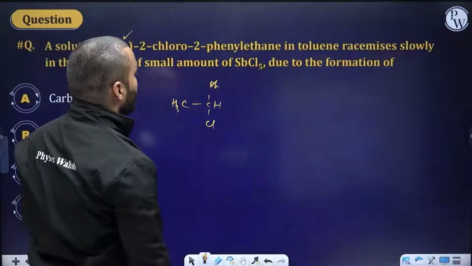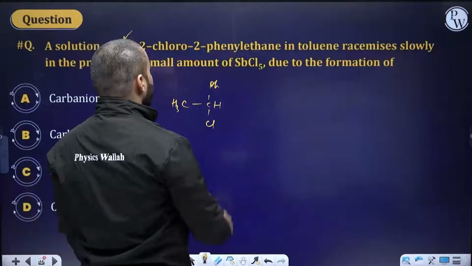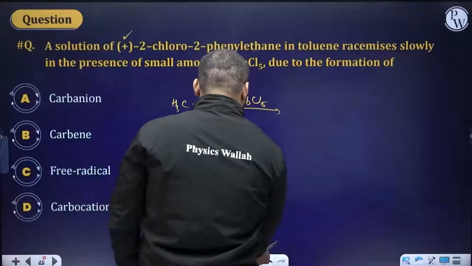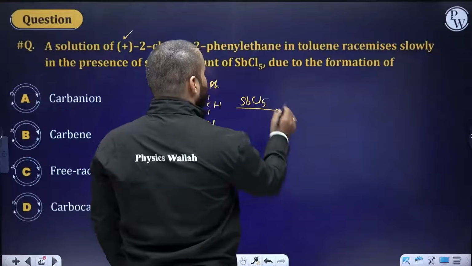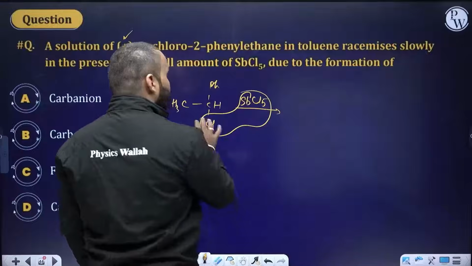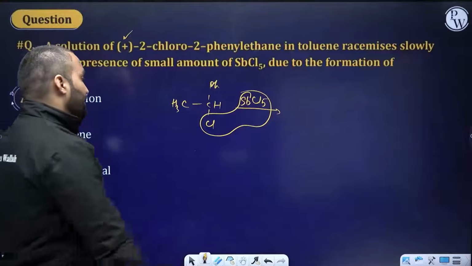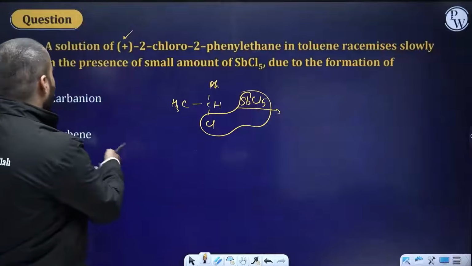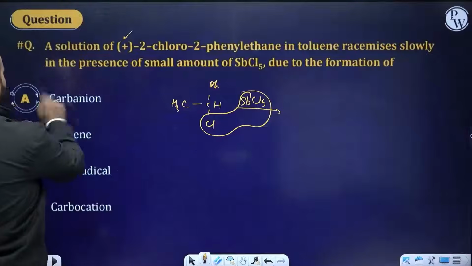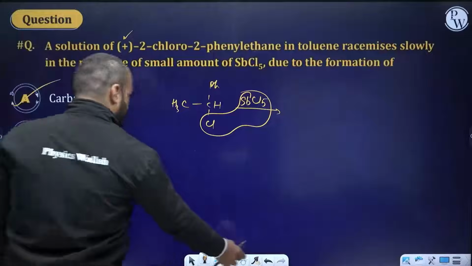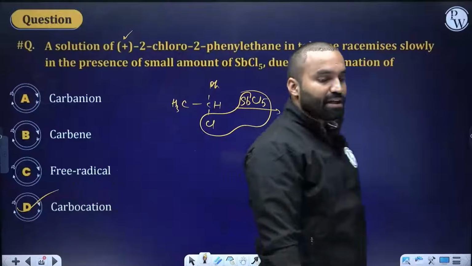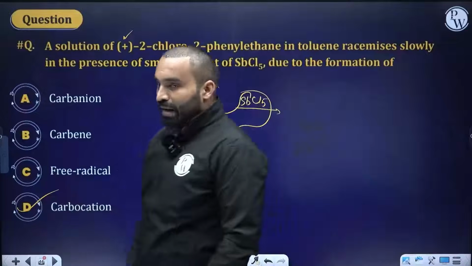It's a chiral compound. Now I want to do a reaction on this with SbCl5. What does it do? It's a halogen abstractor. It will abstract this halogen from here and leave behind a carbon with positive charge. It will create a carbocation, and that carbocation will undergo further attack in the presence of a nucleophile. So the answer should be the carbocation-based option, option number D. Is that clear, everybody? Option number D. SbCl5 is a halogen abstractor. Next question.